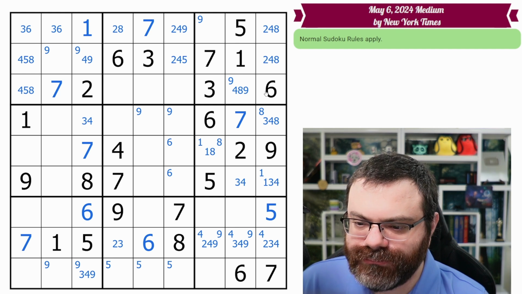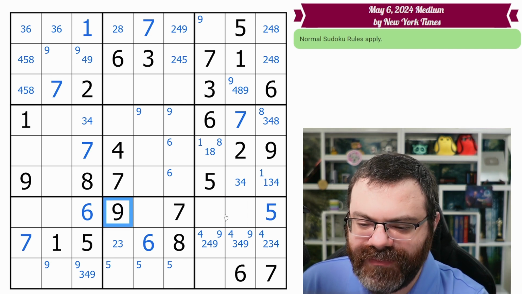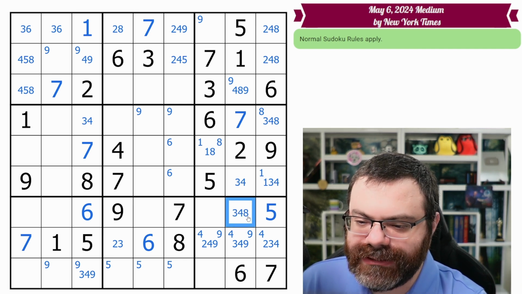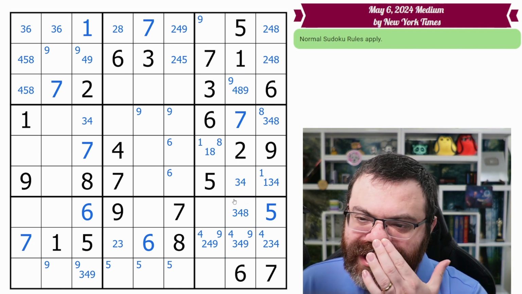I'm not seeing it. This column is down to 4. It's going to be the 3, 4, 8, 9. This cell can't be the 9, so this is 3, 4, 8. We're, of course, on the lookout to see if we restricted the 9s at all. It doesn't look like we did.